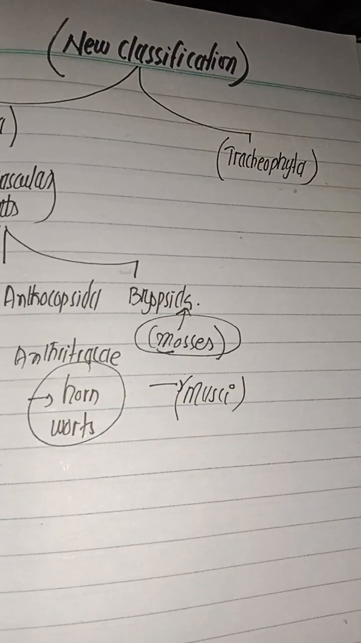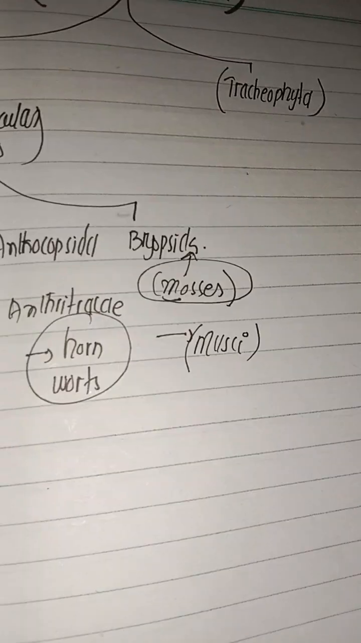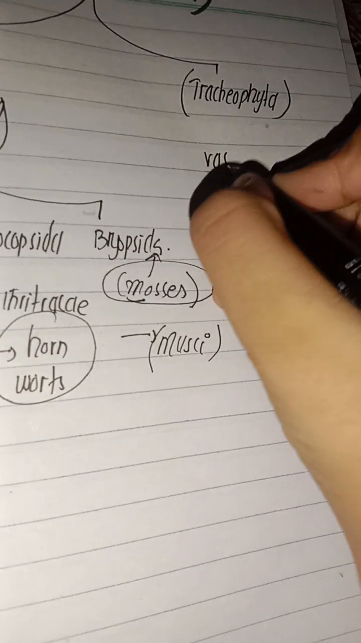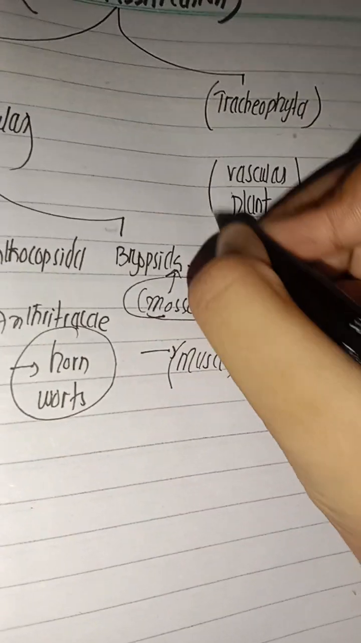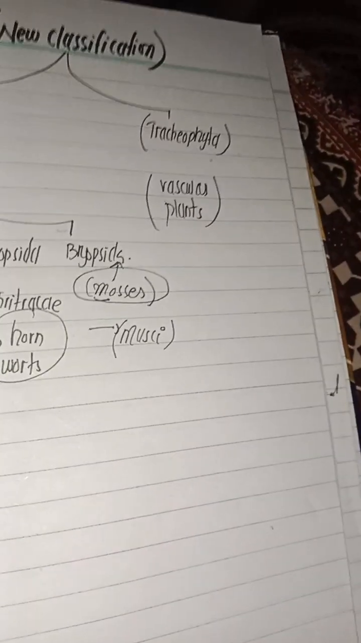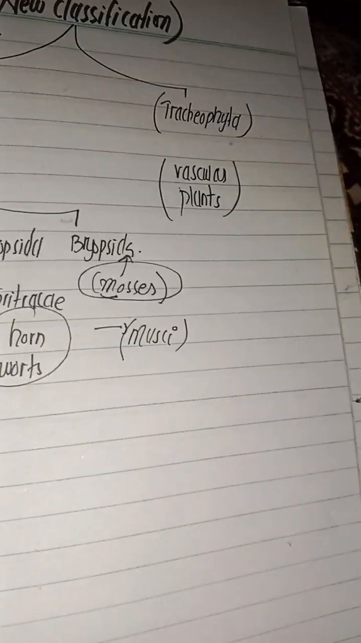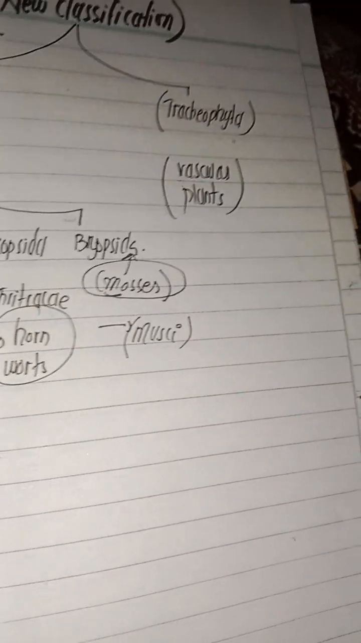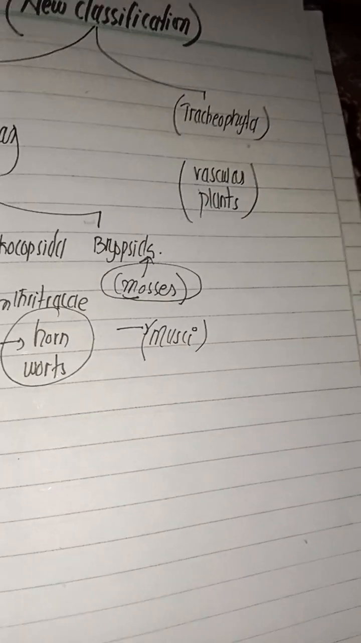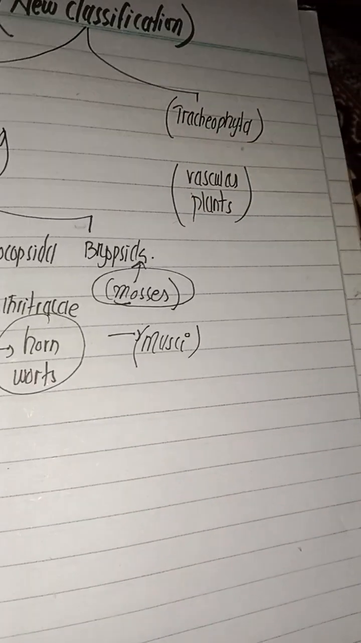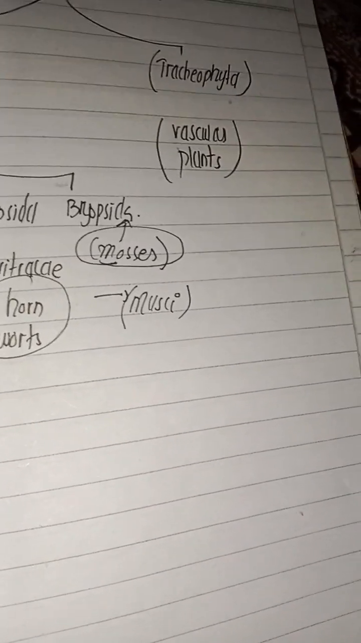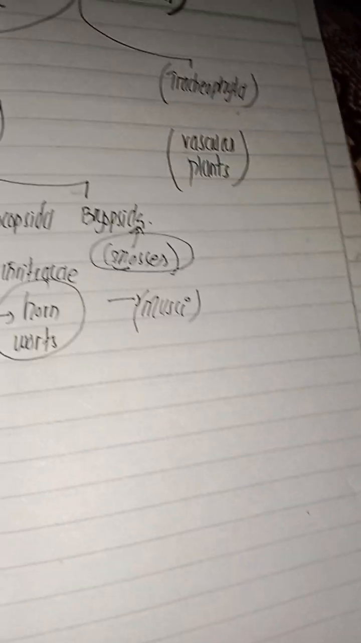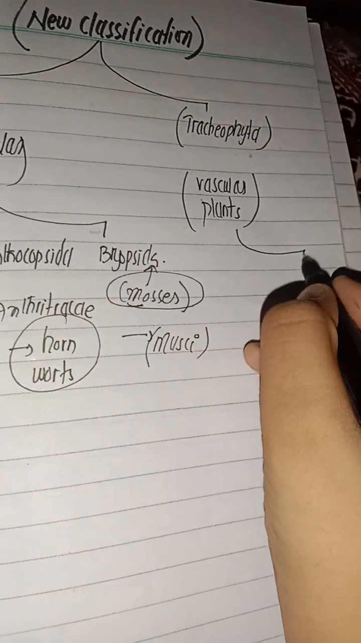Now let's come to the Tracheophyta. What are Tracheophyta? In Tracheophyta, the vascular plants are coming. As you all know, vascular plants means there is the presence of the conducting tissues, for example xylem and phloem. So they have the xylem and phloem present. They are also divided into two categories.